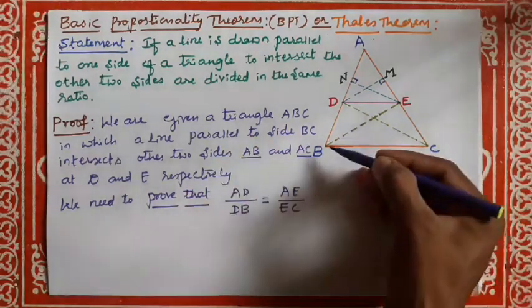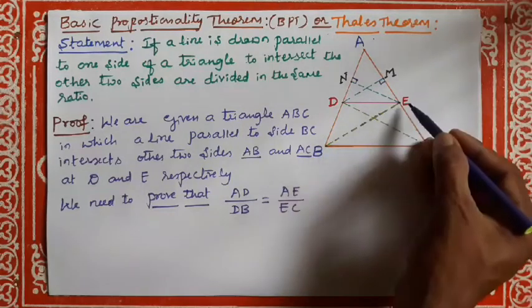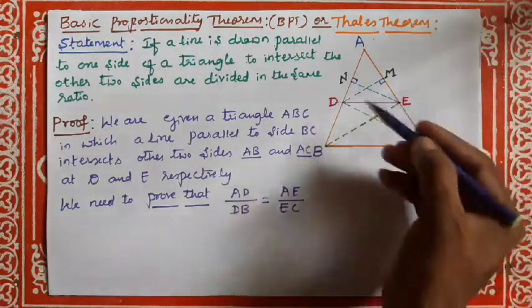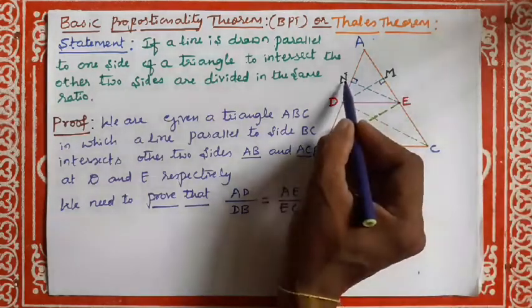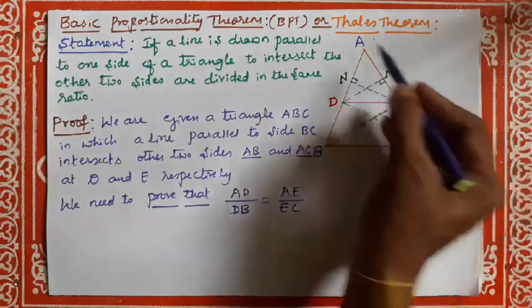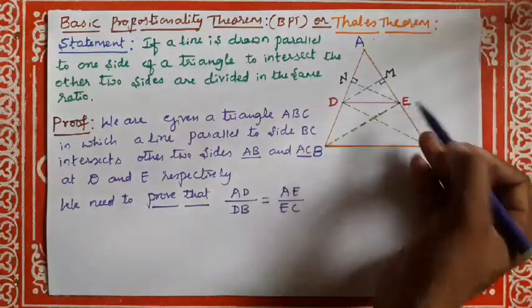Let us join BE and CD and then draw EN perpendicular to AD and DM perpendicular to AE.